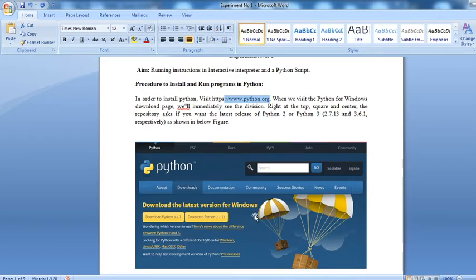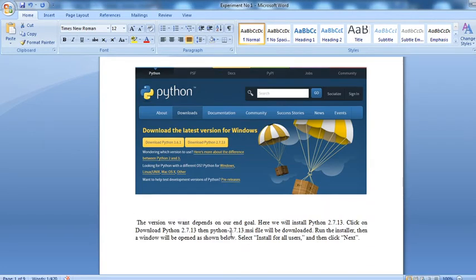When the website opens, you can click on the particular version compatible with your operating system. Some students have different operating systems, some have a 64-bit operating system, some 32-bit. All types of versions are available here. Whatever is compatible with your system, you can download and install. Go to that tab, download the Python version and install.